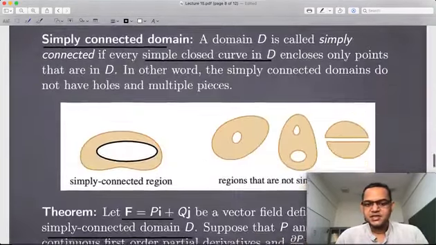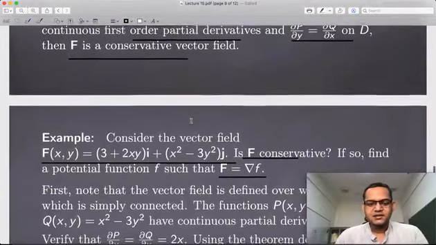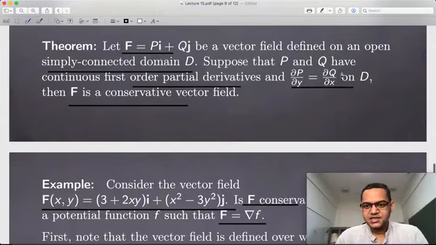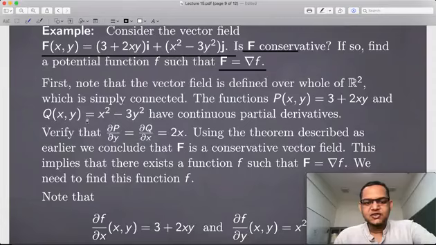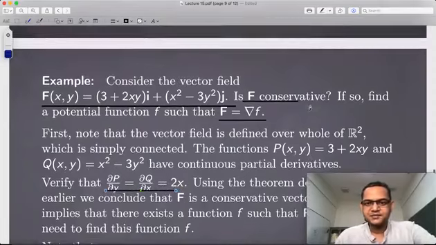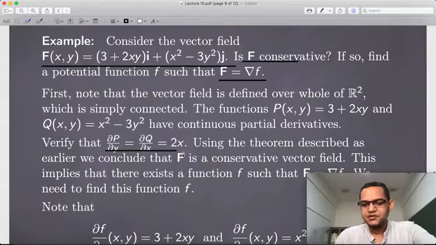And then we proved the converse also. So since the domain is simply connected, we can use this theorem, that this condition ensures that the vector field is conservative. So we just do that. You write down P, write down Q, and compute the partial derivatives as required in this theorem, and see whether they come out to be the same. And this is happening.